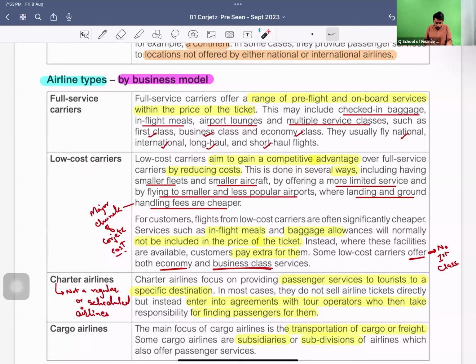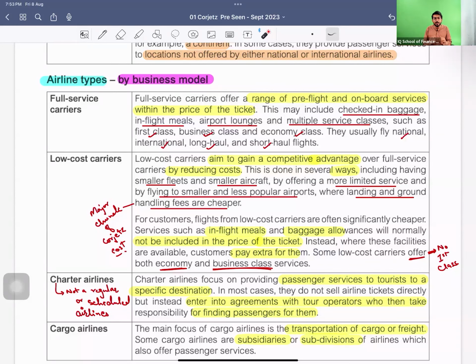Low cost carriers aim to gain a competitive advantage over full service carriers by reducing cost. Obviously, their competitive advantage is that they offer flight tickets or services at low cost so that they can overcome the full service competition. And they compete in several ways. How? They have smaller fleets, smaller aircraft, and they offer limited services. So the services are very limited.